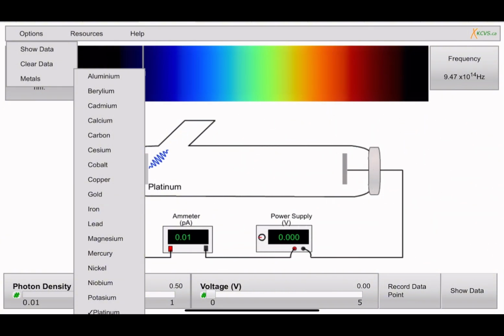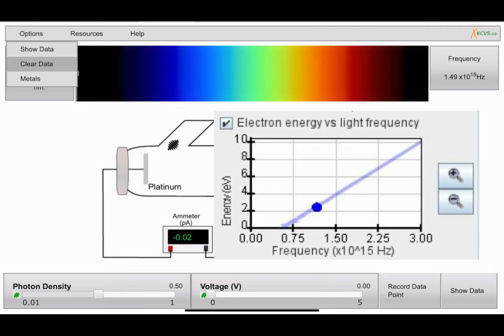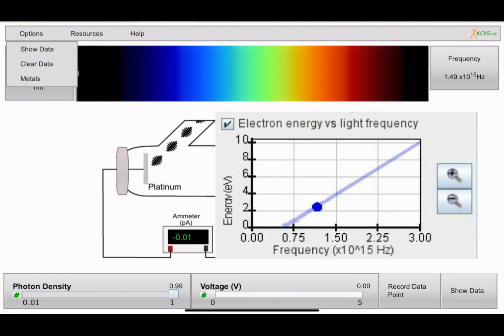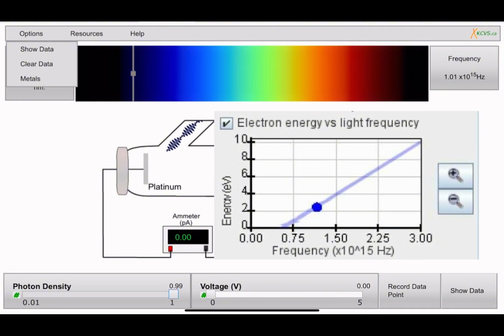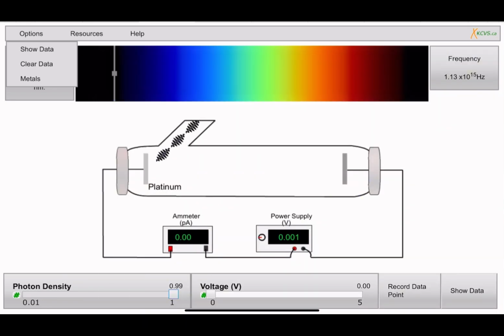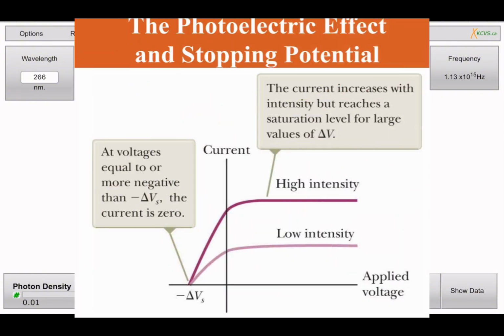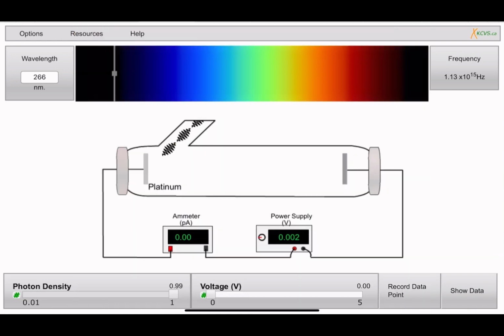If you plot the electron's kinetic energy versus the frequency, you'll get a straight line, where the slope equals Planck's constant, the x-intercept equals the threshold frequency, and different metals shift the line left or right depending on the work function. Next, if you graph the current versus the intensity at fixed frequency, current increases linearly with intensity, and the maximum kinetic energy does not change. So these graphs provide strong evidence that the photon model is correct.